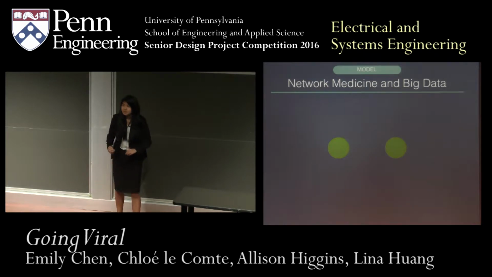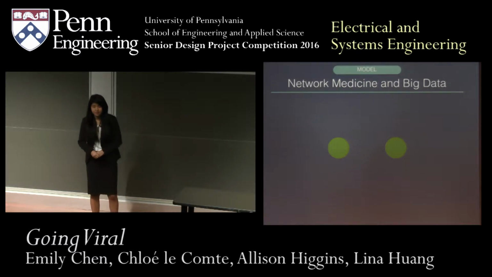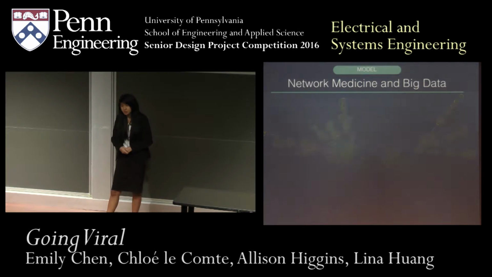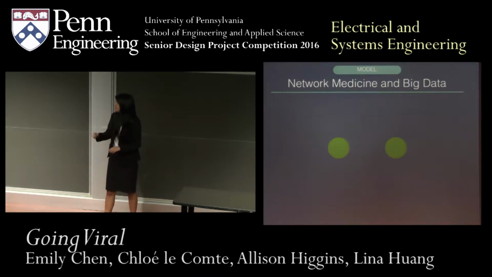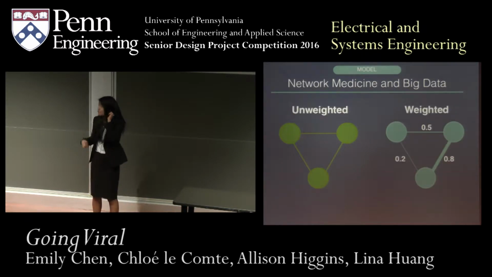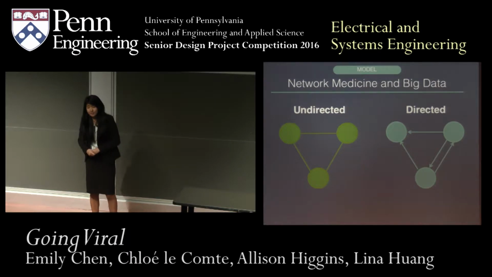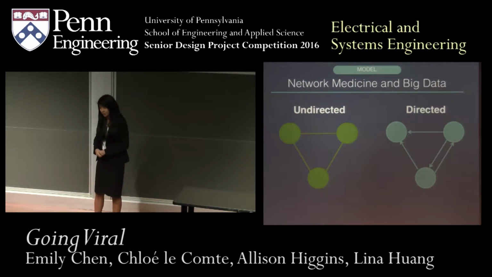So actually, the basis of our project falls under the category of network medicine, which is the use of network theory in identifying, preventing, as well as treating diseases. And network theory really uses graphs, such as the one that used to be behind me. So actually, graphs show the pairwise relationship between entities called nodes, and these pairwise relationships are represented by edges. And edges can either be unweighted or weighted, depending on the strength of a relationship in an underlying parameter. So these edges can also be undirected or directed, depending on the orientation of a relationship.